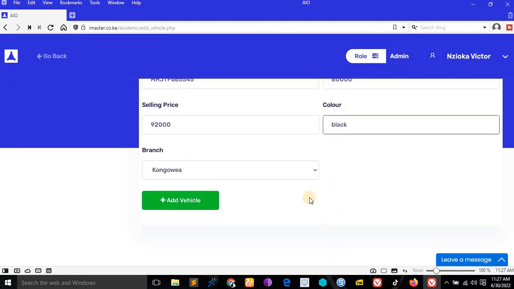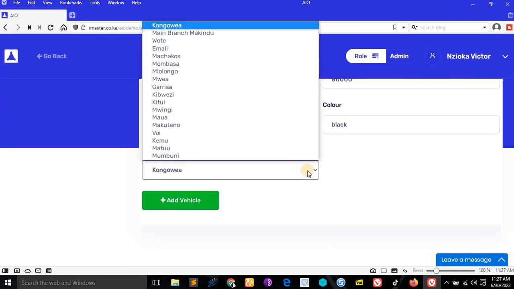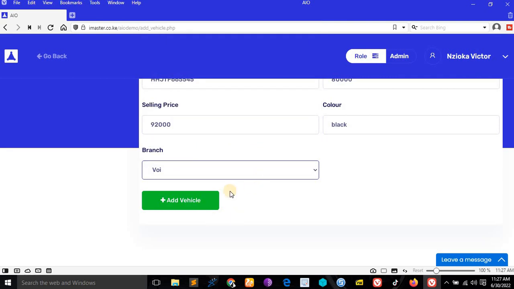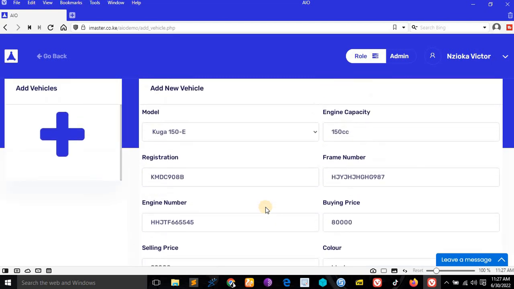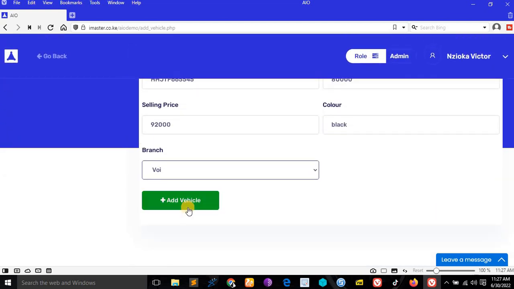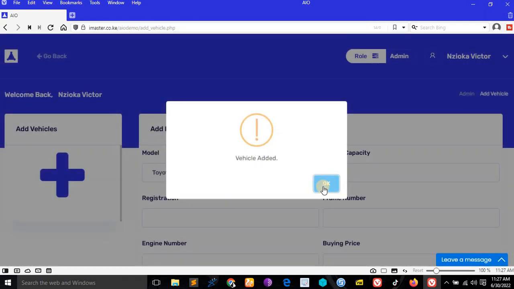Then let's say, where did you take it to? Let's say we took it to which branch? Let's say Voi branch, or any branch. You can just choose any branch. That is the work of that verified admin and non-verified admin. They can add vehicles in the system. Just click add. If you click add, the vehicle is added successfully.